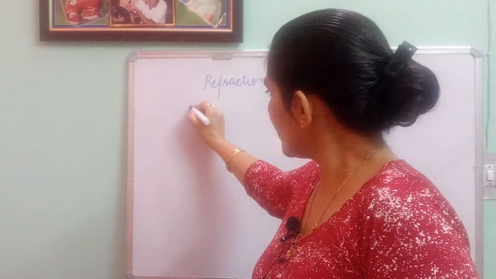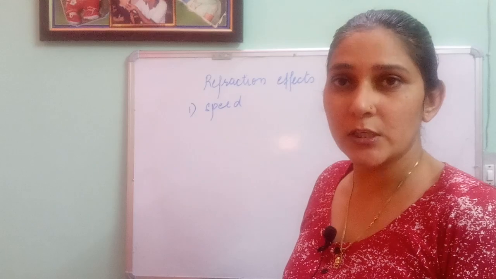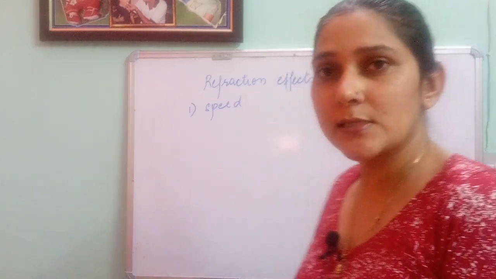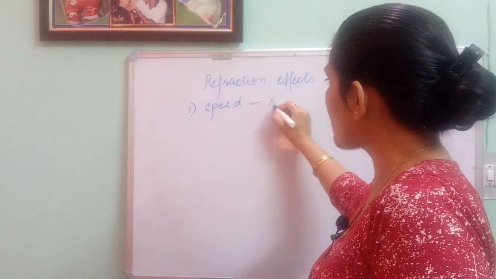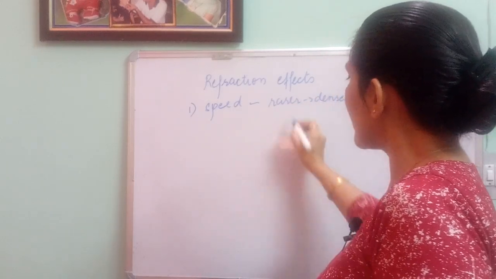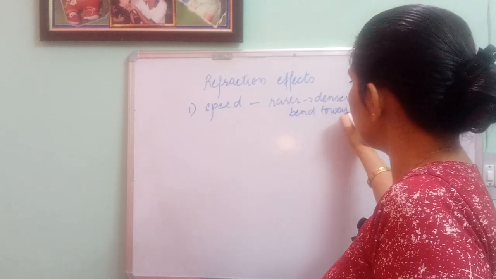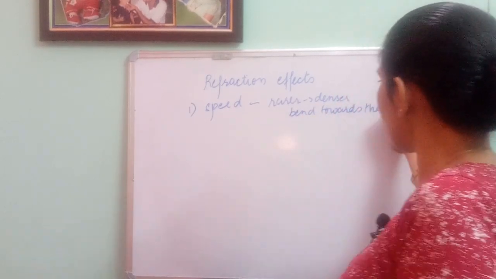Effects are in three forms. One, in the form of speed, how the speed of light changes. This is already what we discussed. If the light ray is going from rarer to denser medium, what will happen? The light ray will bend towards the normal, but this is not the effect on the speed.